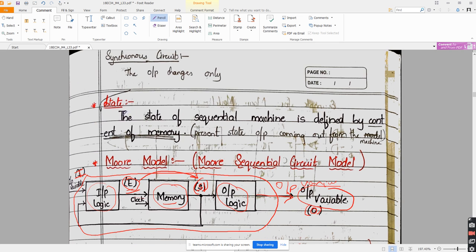The last definition, the state of a sequential machine. The state of a sequential machine is defined by the content of the memory. So what is the present state? I have already said this. The output state of a sequential machine is nothing but the content of the memory. What is the memory content? That is called the state of the sequential machine.